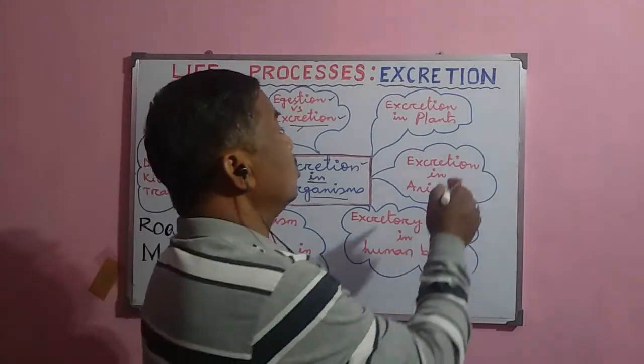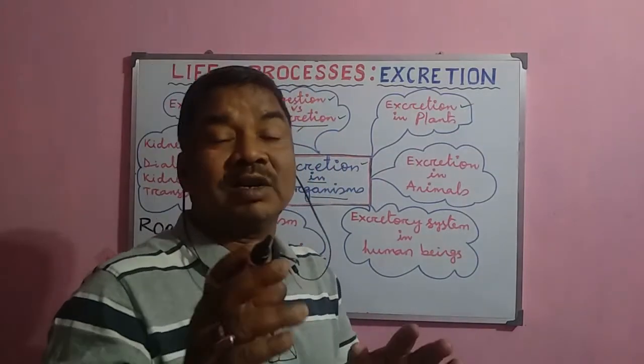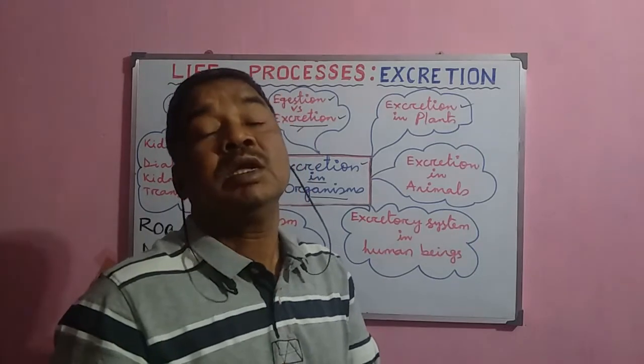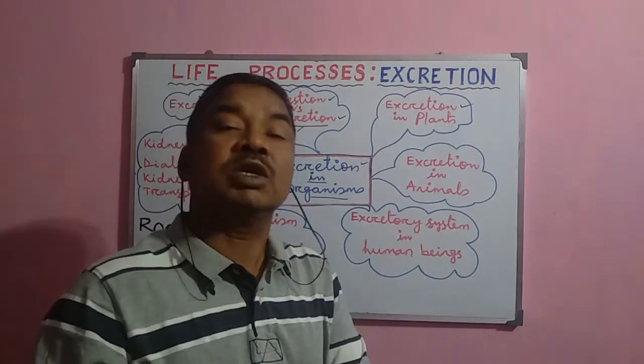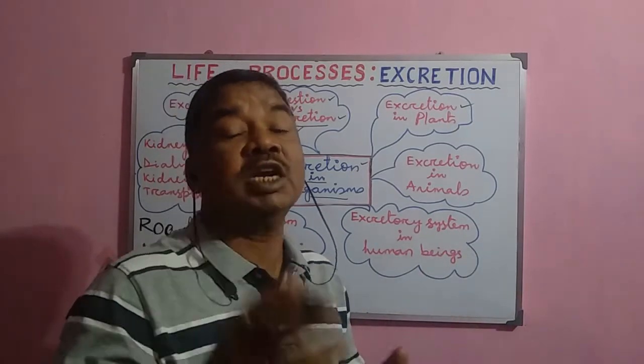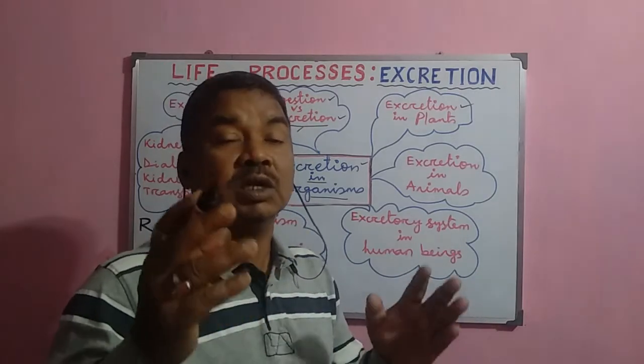Now next, how this excretion occurs in plants. Plants perform different metabolic activities. In these metabolic activities, they also produce some toxic waste, like carbon dioxide during respiration, oxygen during photosynthesis, and water vapor also produced during respiration.